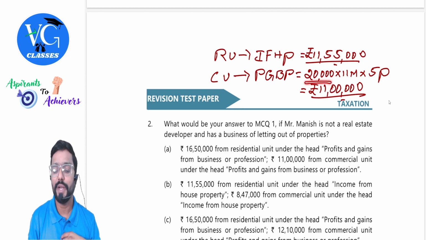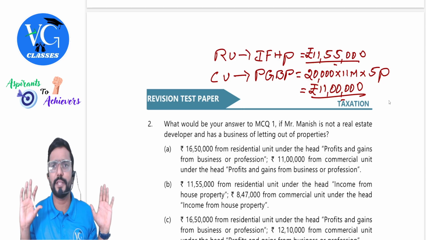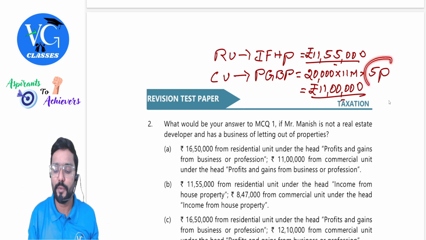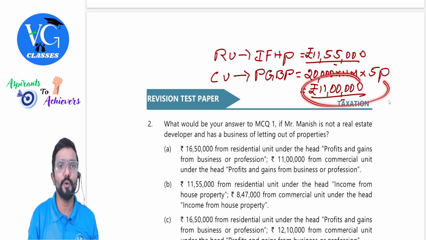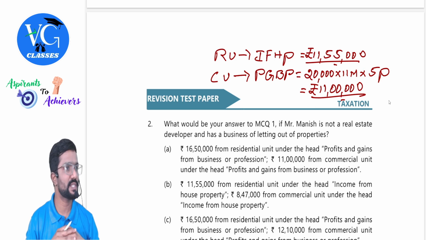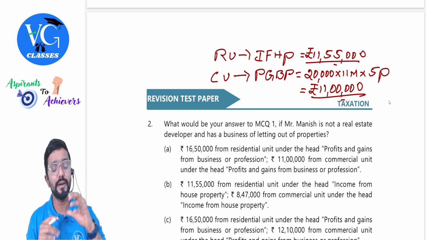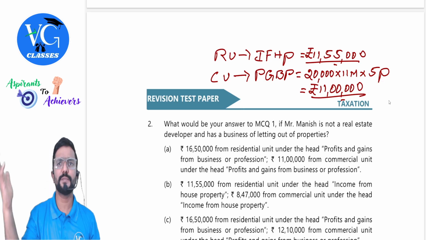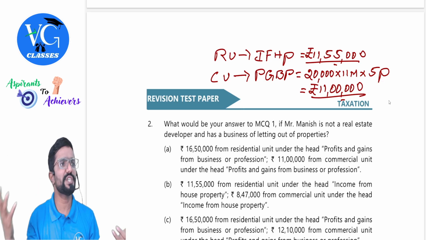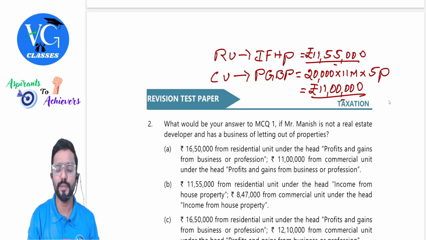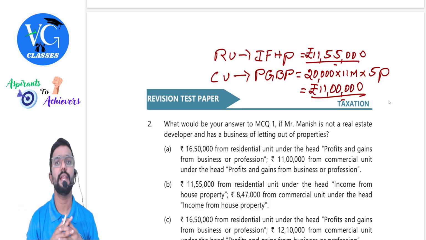PGBP. So 20,000 into 11. Why did you take 20,000? Actual rent. No question of expected rent here. Into how many properties? 5 properties. You will get how much? 11 lakh rupees. And here, under the head PGBP, if you have any expenses, you can claim it against it. But question is silent. So let us assume there is no expenses. So straight away 11 lakh.